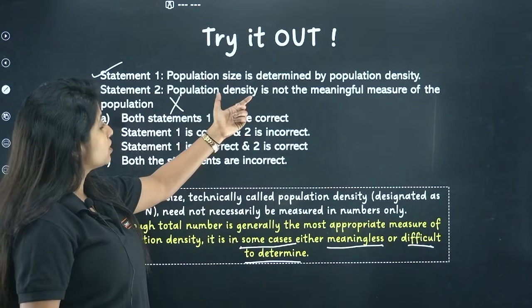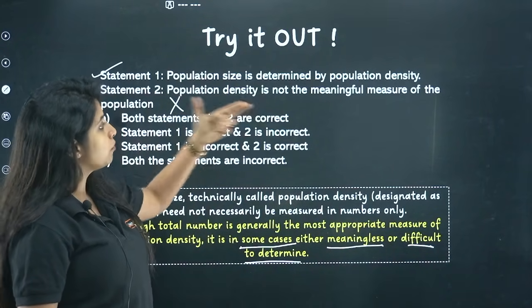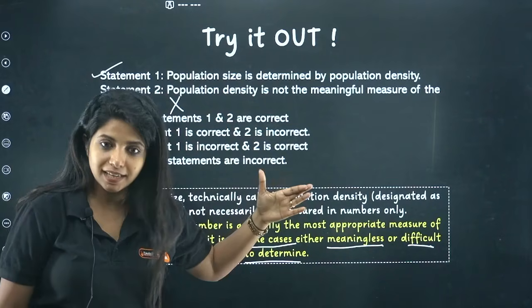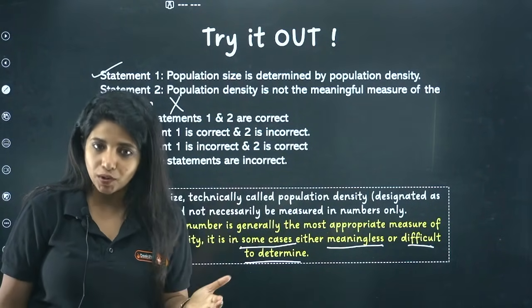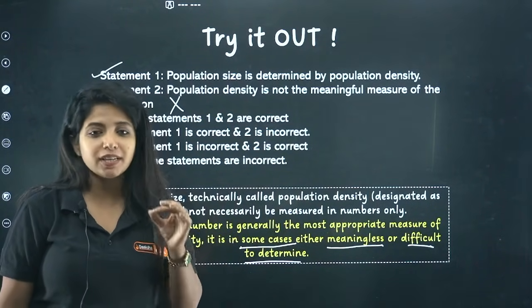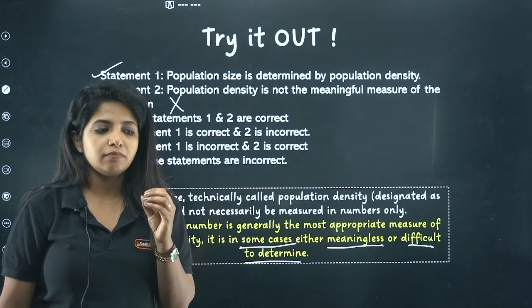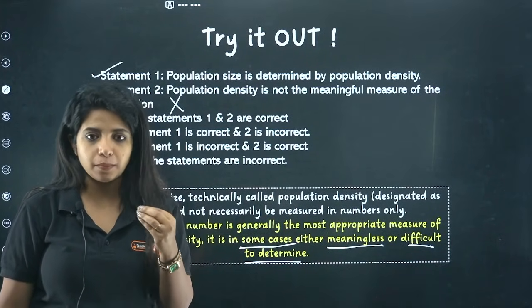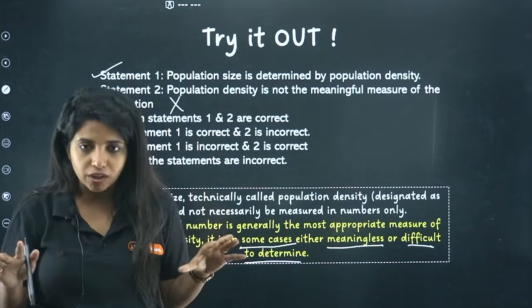So how can we put a statement like this? Population density is not the meaningful measure of the population. It is. In some cases, it definitely is not. We get to understand that. And population density is actually measured in the form of number. So number is something that is mostly being recognized.